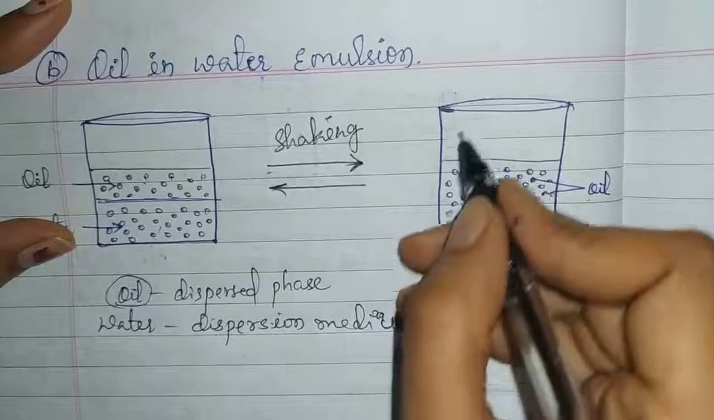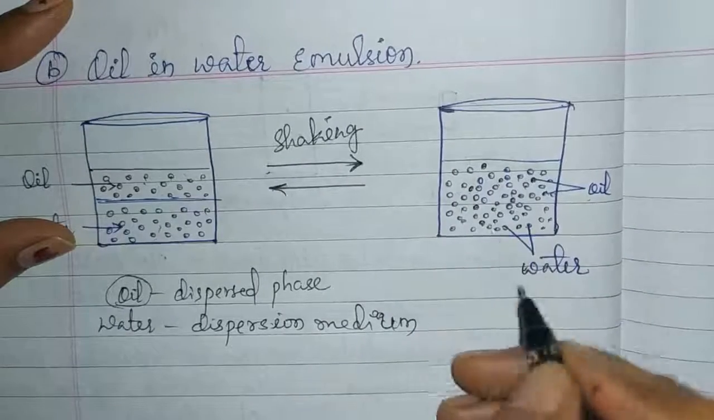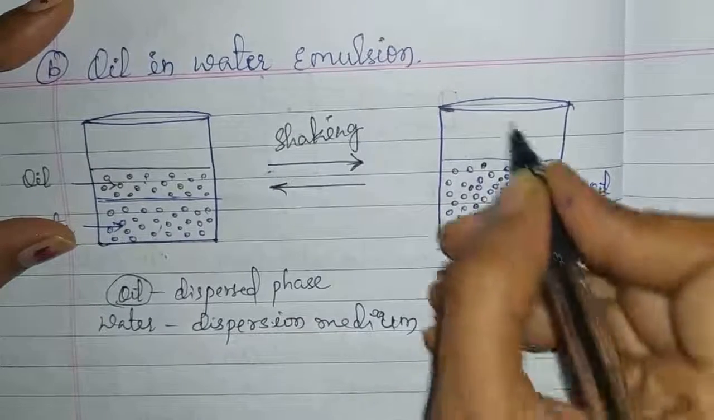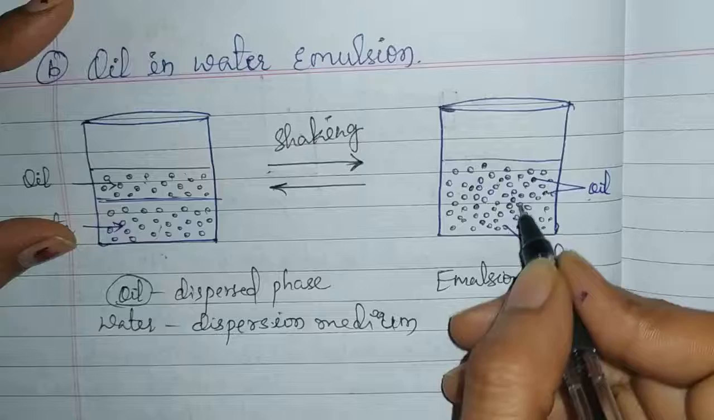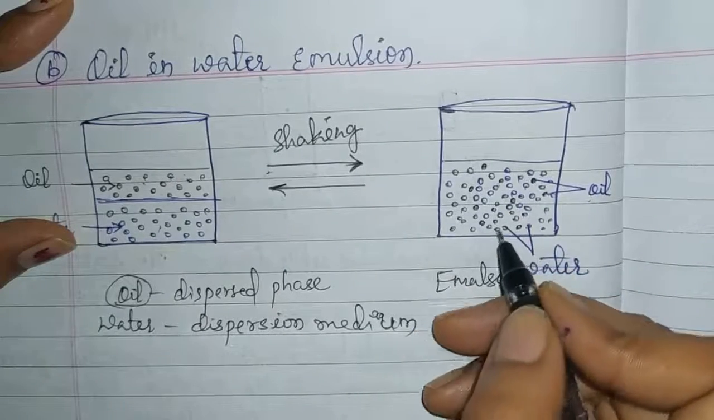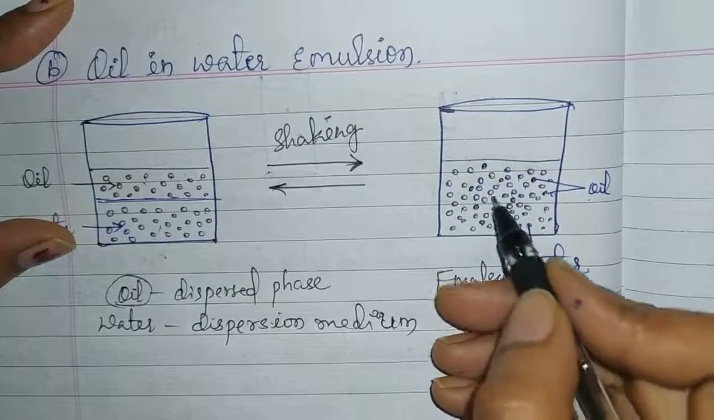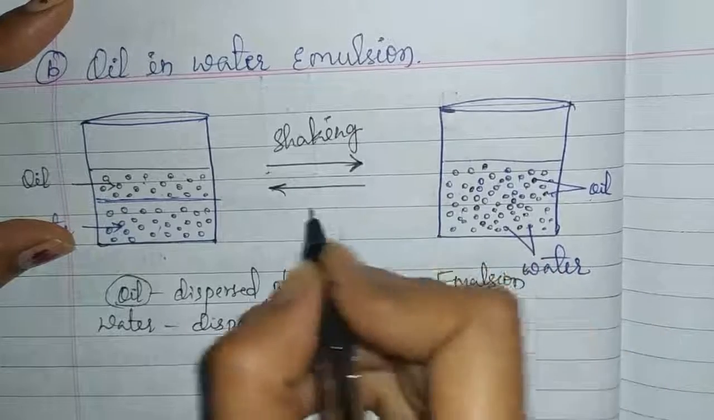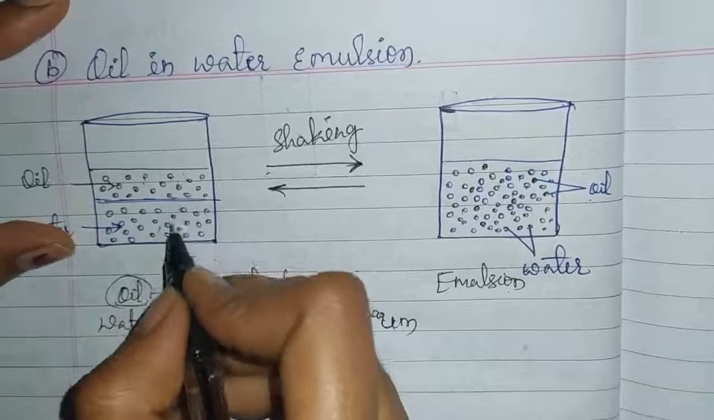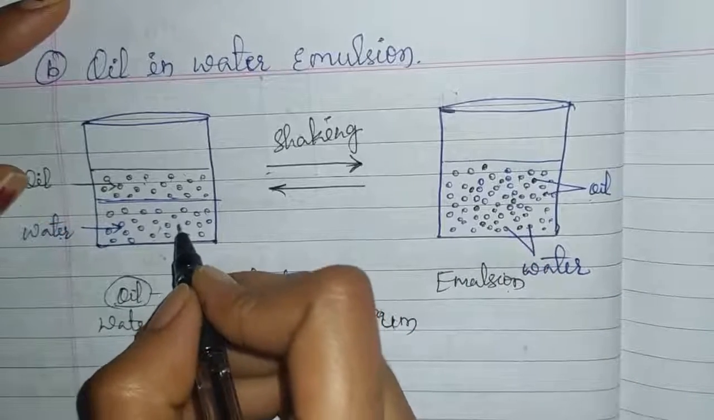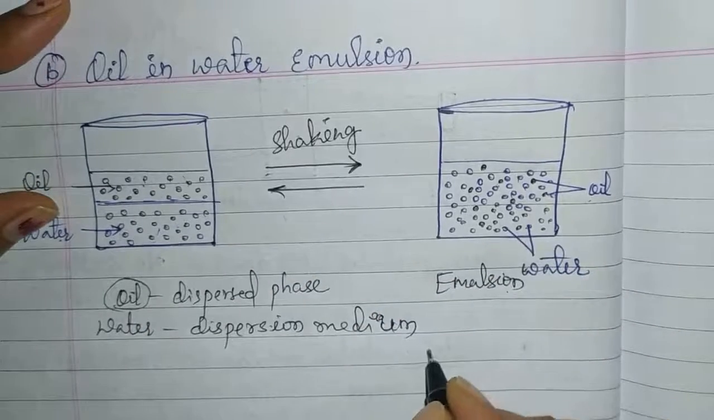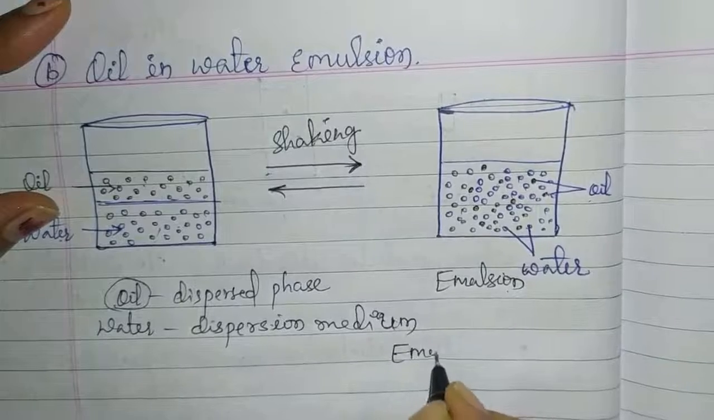Okay, what we see inside this beaker is known as an emulsion. If we leave this emulsion for some time, again we will see two separate layers, one is oil and another is water. So to stabilize the emulsion, we have to add emulsifying agents.